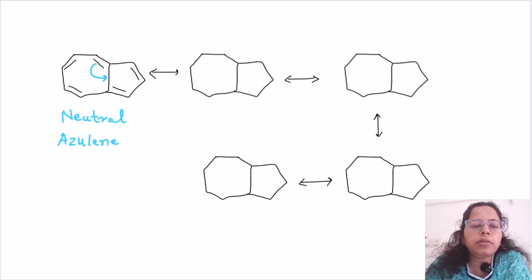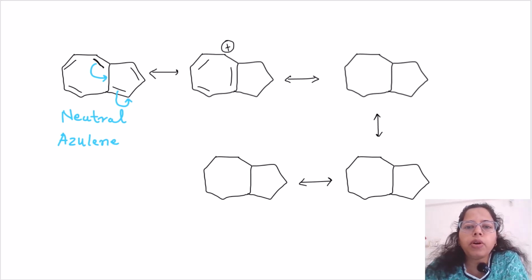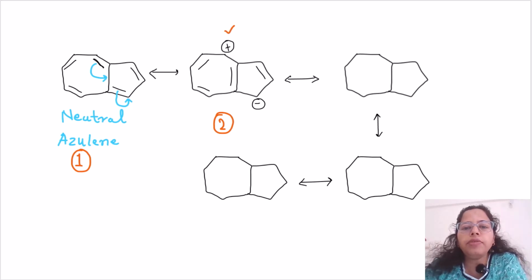So let's imagine something like this. We can delocalize the pi bonds. Then this double bond comes here. Since this double bond shifts from here, it will generate a loss of the pi bond and we will have a positive charge here. Now this delocalization in the 5-membered ring will produce an anion here, and the rest of the bonds remain the same in the structure. Let us say this is structure 2 and the neutral azulene is structure 1. Now you see that we have a positive charge in the 7-membered cycloheptatriene ring and a negative charge in the 5-membered cyclopentadiene ring.